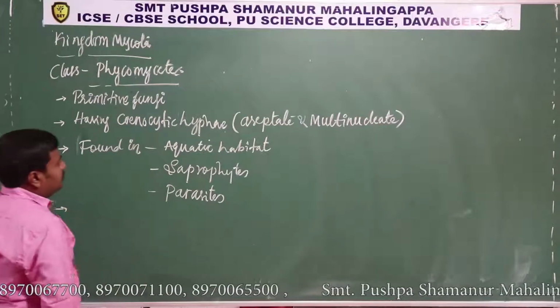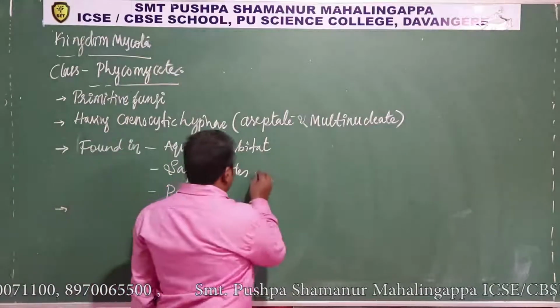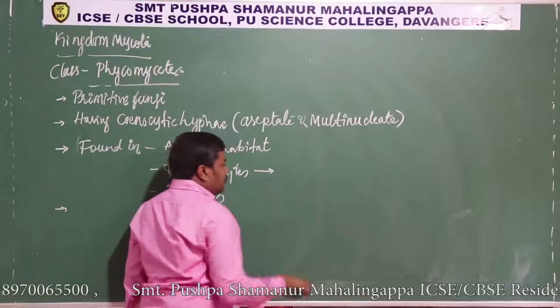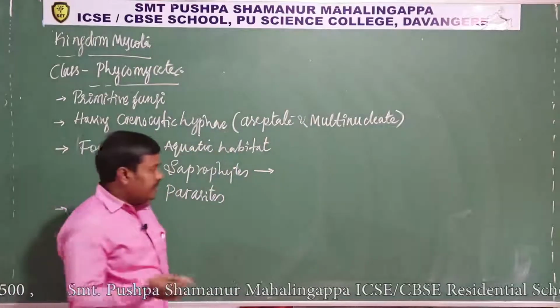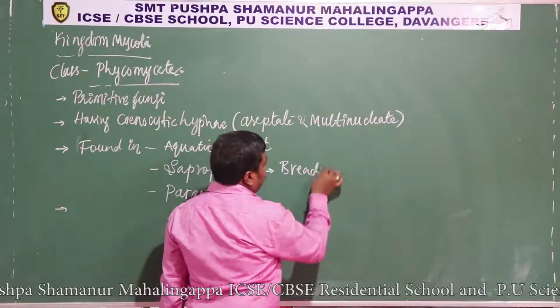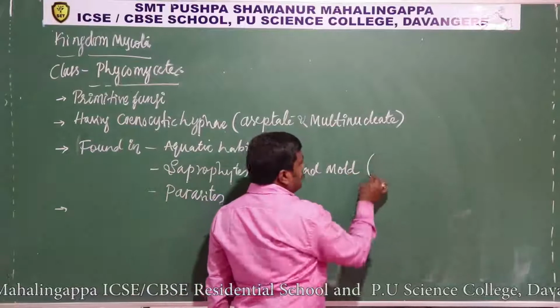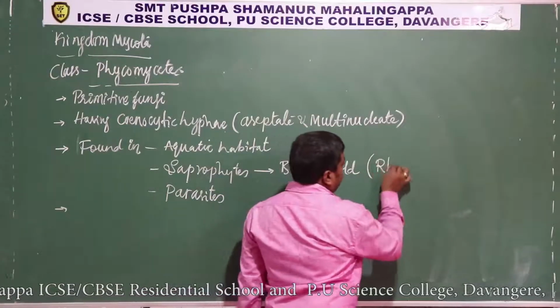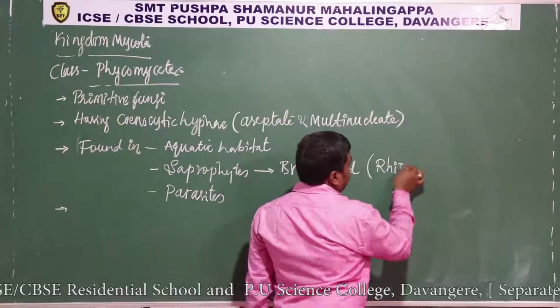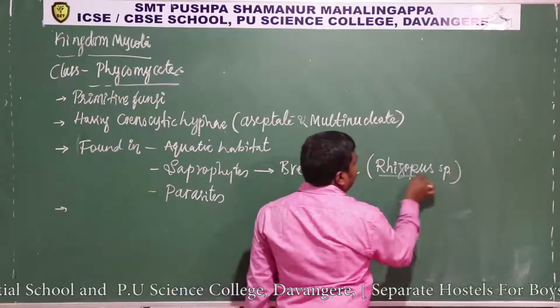Then let me give some examples. The saprophytic fungi that grows on bread is called bread mold, a Rhizopus species.